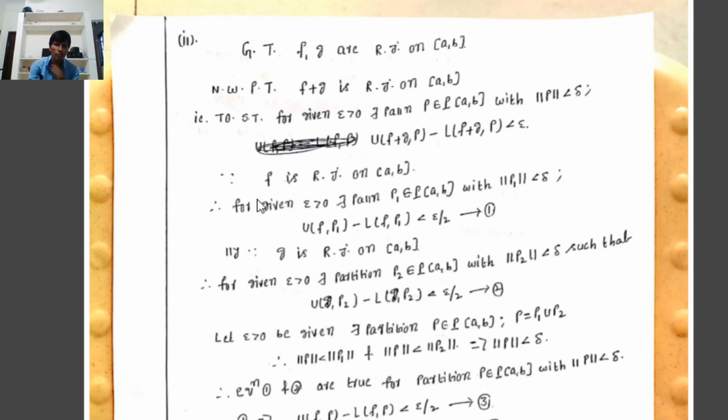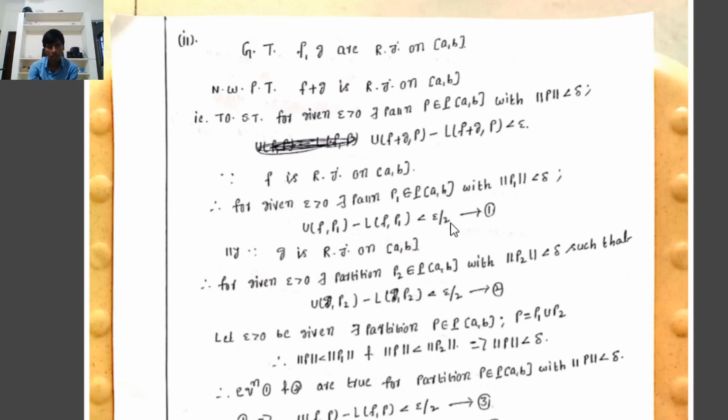Since, by the given hypothesis, f is Riemann integrable on [a, b], by the necessary and sufficient condition, for given epsilon greater than 0 there exists a partition P1 of [a, b] with norm of P1 less than delta such that U(f, P1) minus L(f, P1) is less than epsilon by 2.